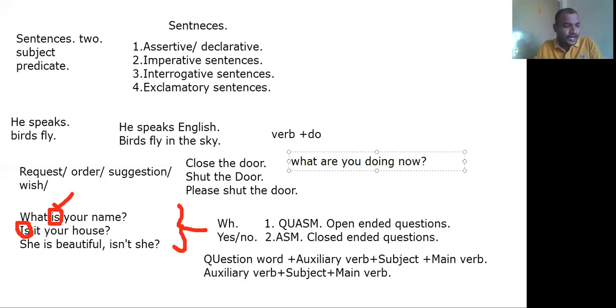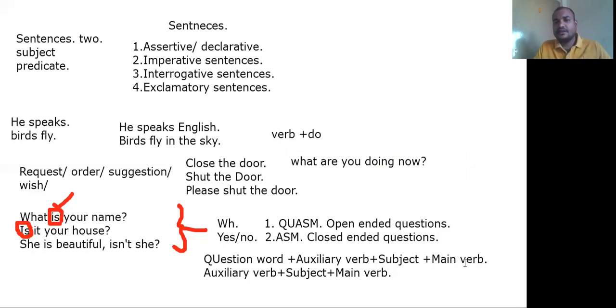So what are you doing now? Here, if you observe, you can easily understand what is meant by the QUASM method. Question word is there. Helping verb is there, "are". Subject is also there. Next, main verb is also there, "doing". So what are you doing now? I just added an extra word. Question word is there, auxiliary verb is there, subject is there, main verb is also there.